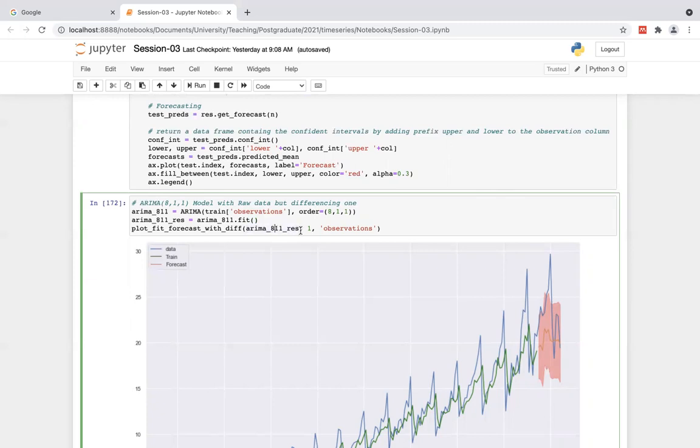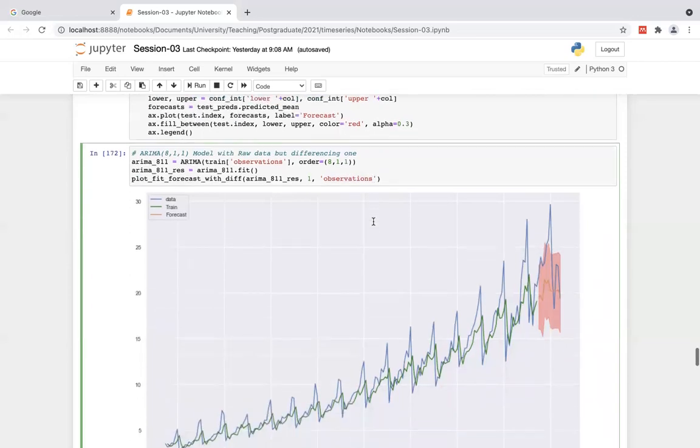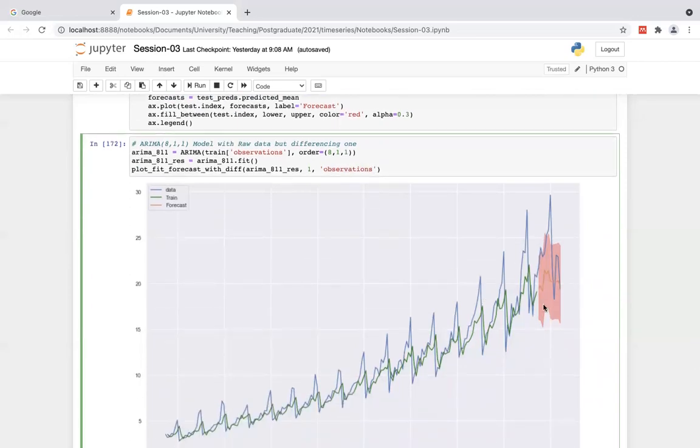This is the result. Differencing would be 1, and my column is observation. Then let's see. Actually, it's quite good, but not better, right? It's quite good, but not better.